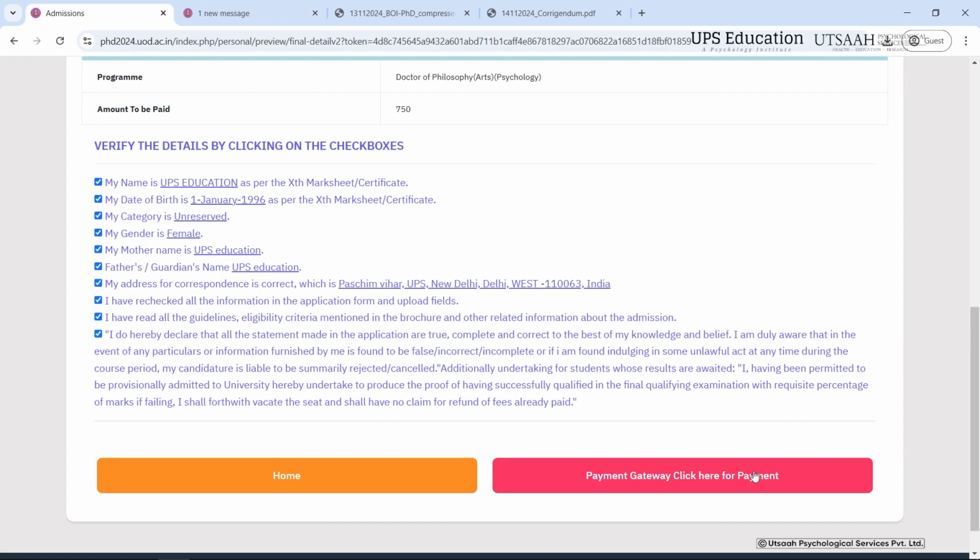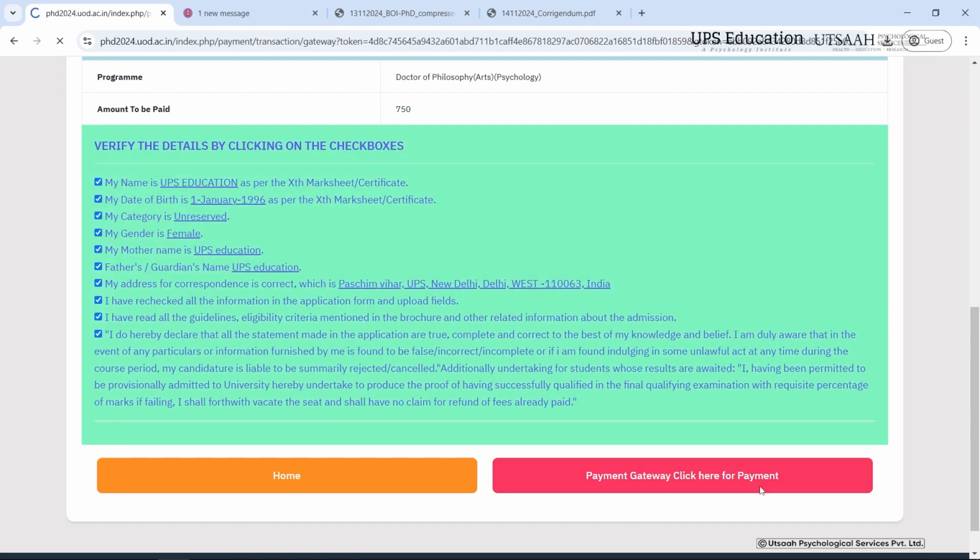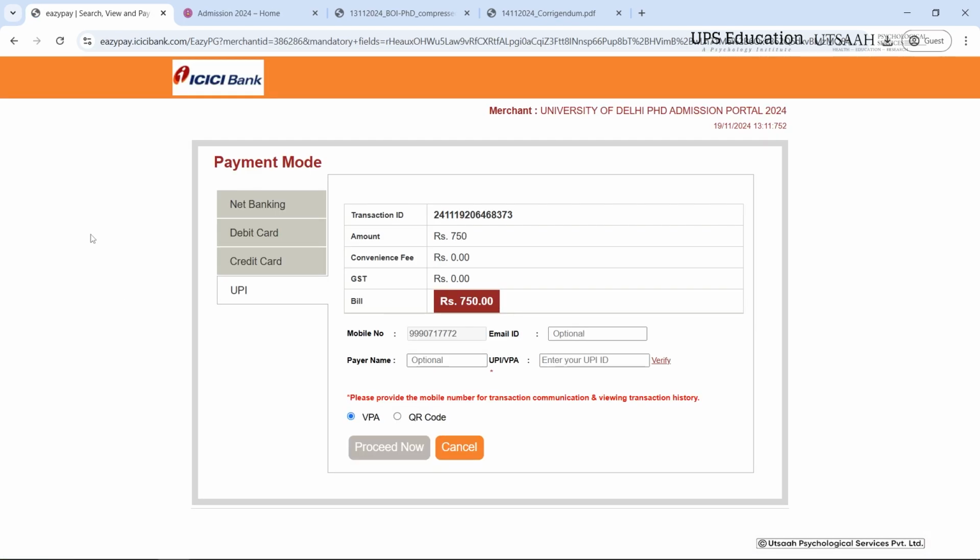Now that I have verified all of the details by clicking here on the checkbox, I'll just click on payment gateway, and then we are here on the payment dashboard, and you just have to fill in all of your payment details here, and then you will be done with your form submission.